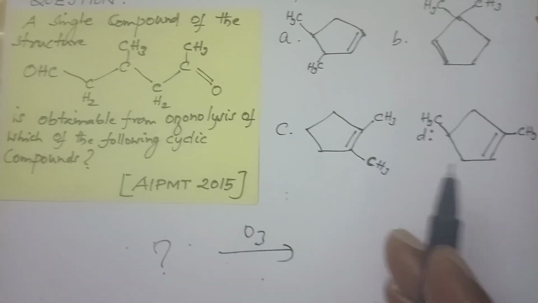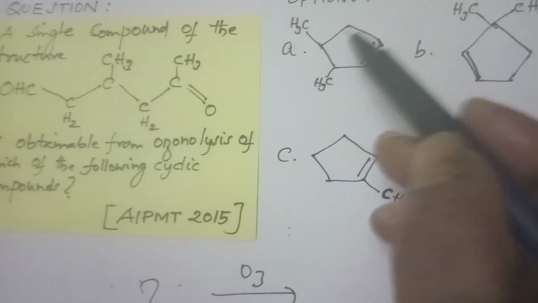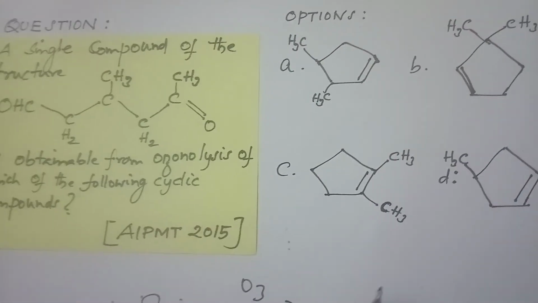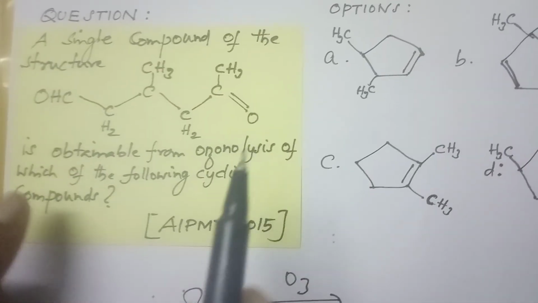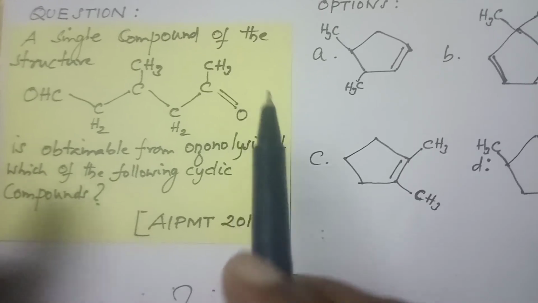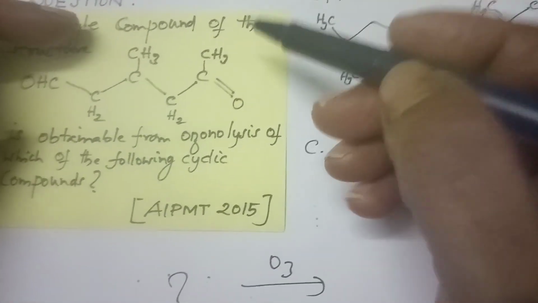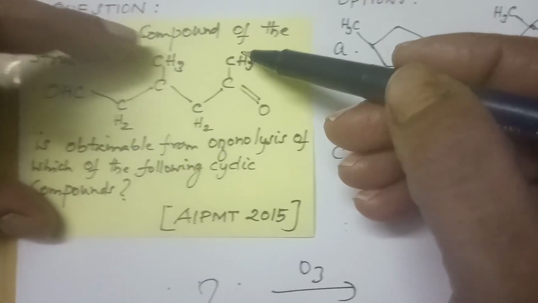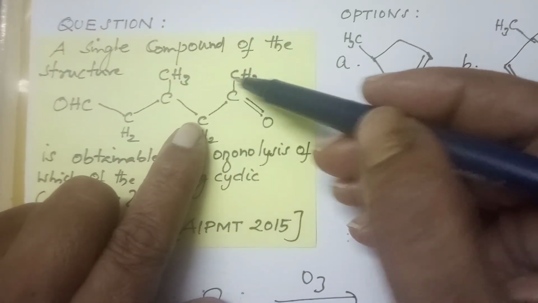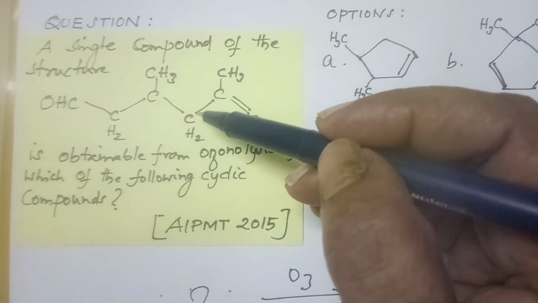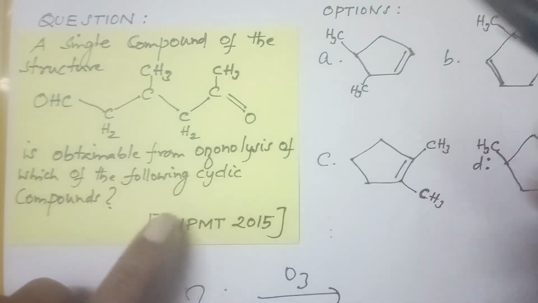The next thing I am watching is that the ring has 2 methyl groups in all the cases. You come and see, this is the product you want. In the product, you have the methyl groups such that in between the methyl groups there is 1 carbon. So what is our knowledge?